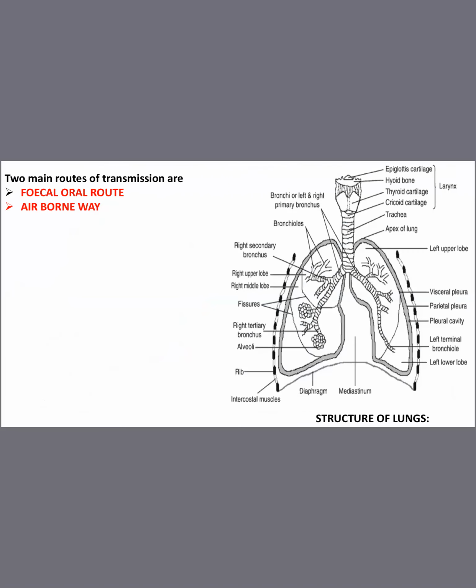Coming to the routes of transmission, the main two routes are the fecal oral route and the airborne way. Fecal oral route means someone goes to the washroom and doesn't wash their hands properly and touches taps and wash basins. Within a span of 3 hours, someone else comes and touches the surfaces again. Then there is a high chance of the other person getting infected. That is the fecal oral route.